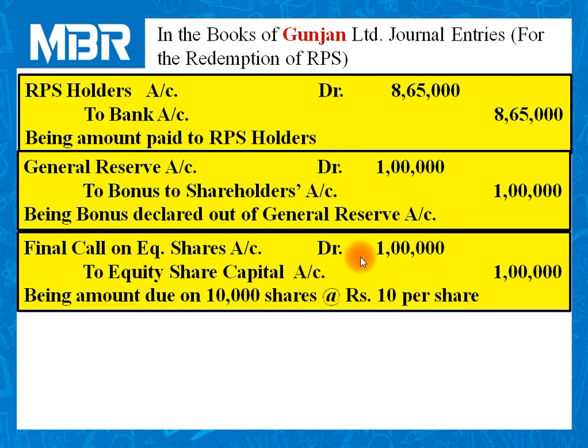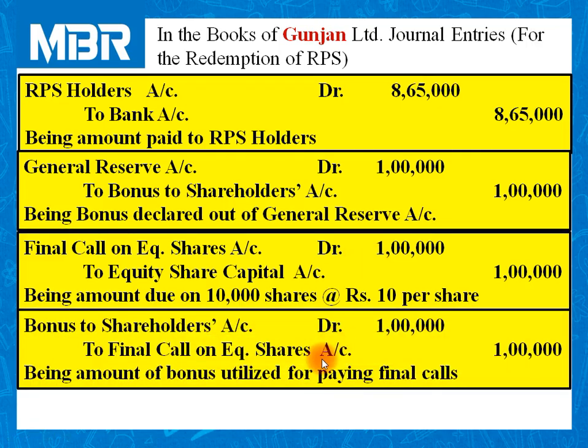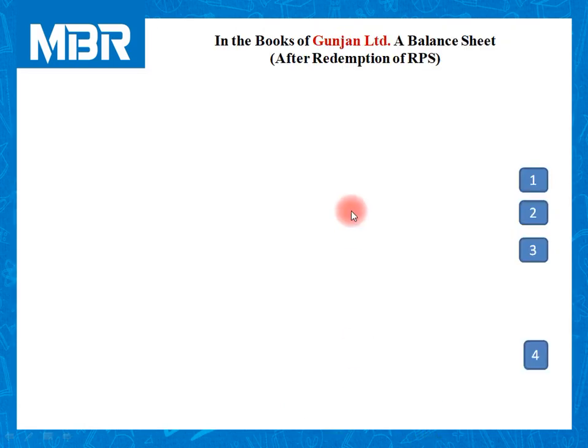We have made a final call on equity shares. We have adjusted our final call against bonus to shareholders account in order to adjust final call against the amount of bonus.